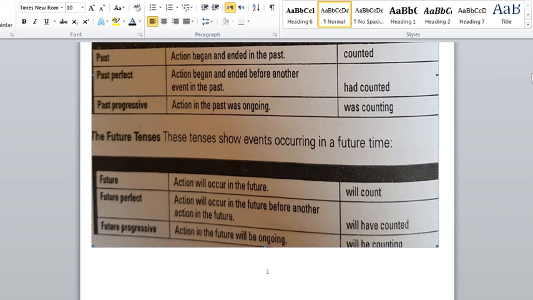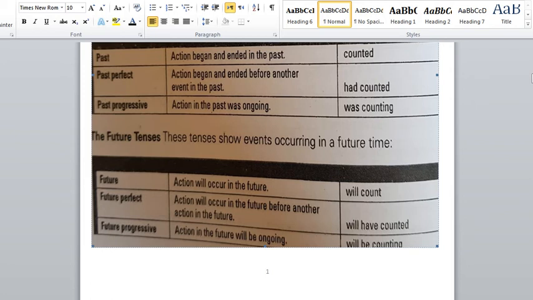The future perfect. Remember, for the past perfect I said I need the verb to have and the past participle of the verb. But before putting have, I'll put will, because as you know, we are talking about the future. So will plus have plus the past participle of the verb. This is the only form. We cannot write has, we cannot write had. So it's will plus have and the past participle of the verb.